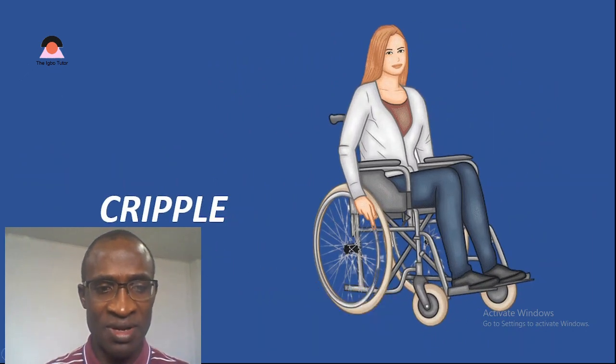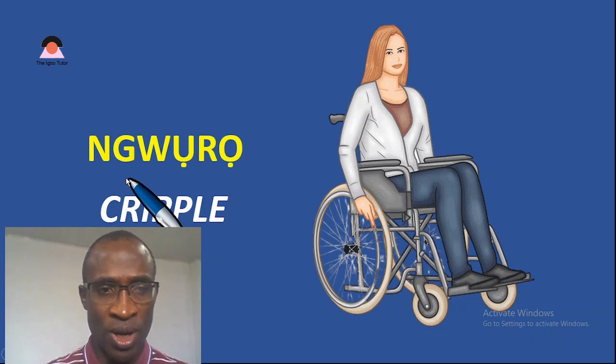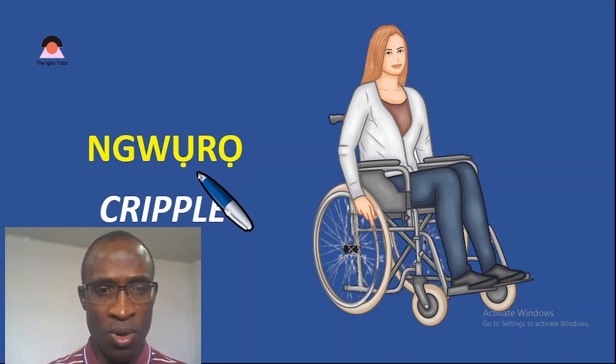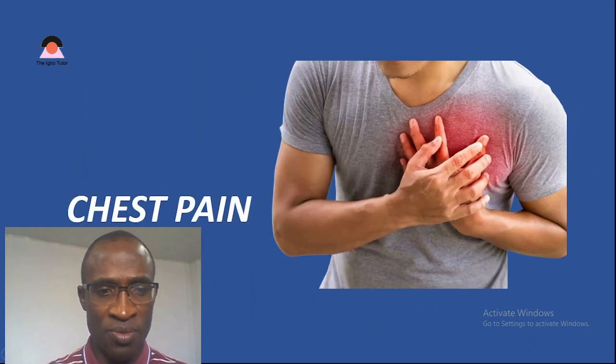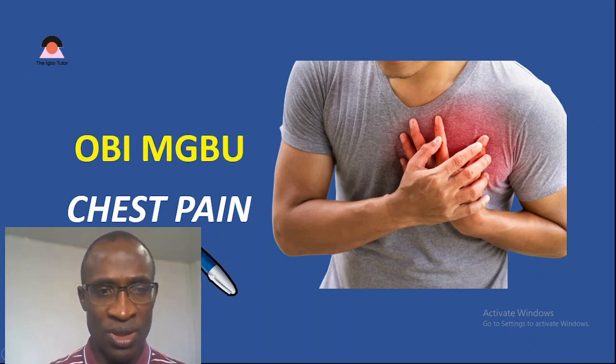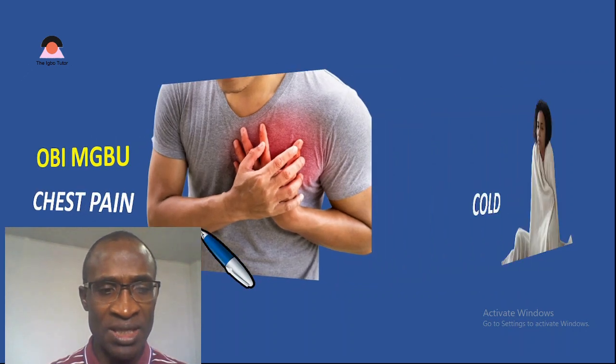The next we have is cripple. What is that in Igbo language? We call it nguro. Nguro, that is cripple. Move on from here. And the next we have is chest pain. What do we call chest pain in Igbo language? We call it obi mbu. Obi, meaning chest, generally. Mbu, like I said earlier, is something painful. So obi mbu is chest pain. Let's go on from here.